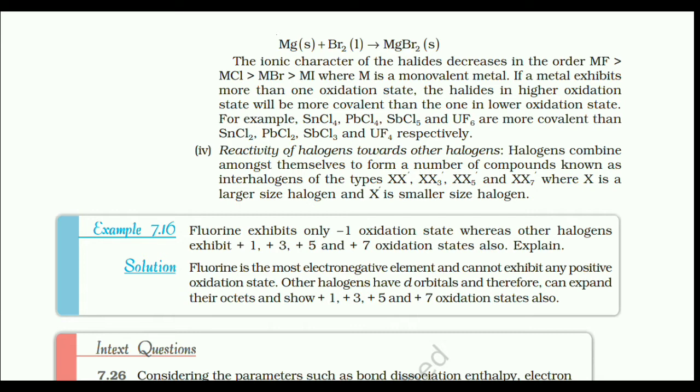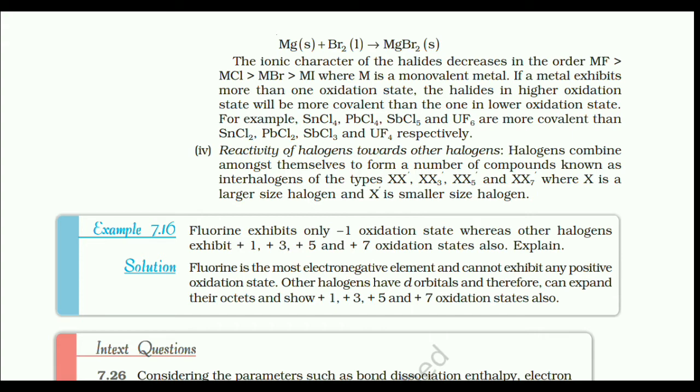Number 4. Reactivity of halogens towards other halogens. Halogens combine amongst themselves to form a number of compounds known as interhalogens of types XX', XX'3, XX'5 and XX'7, where X is a larger size halogen and X' is a smaller size halogen.